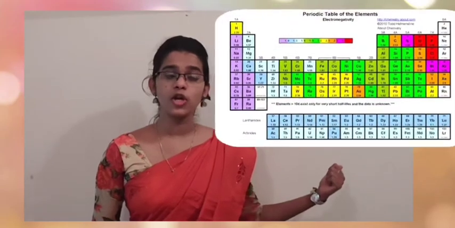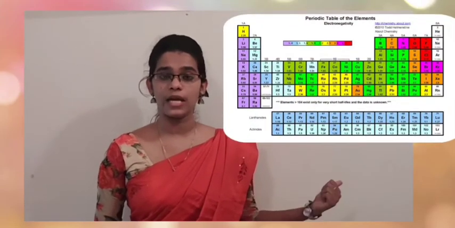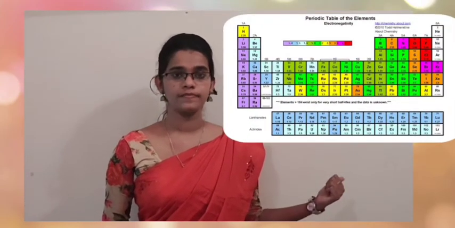He is rated as the 16th most important scientist. He won Nobel Prize in Chemistry in the year 1954. He proposed an electronegativity scale, which is most widely accepted. So you can see the picture of electronegativity scale proposed by Linus Pauling.